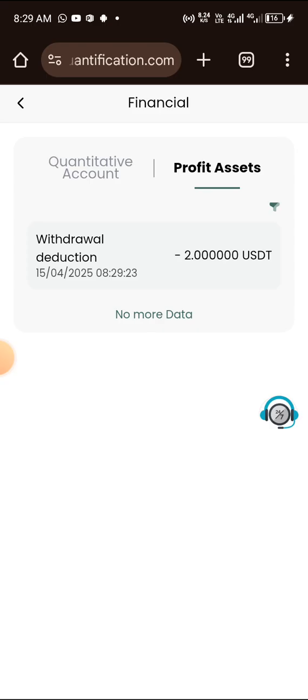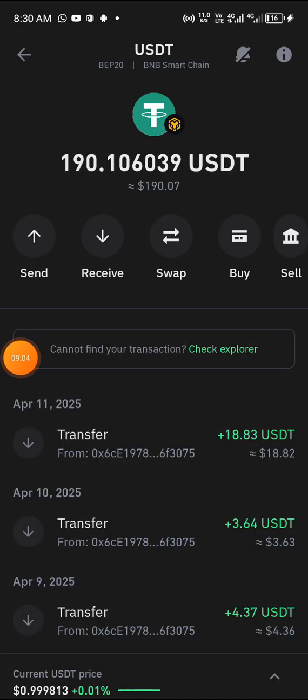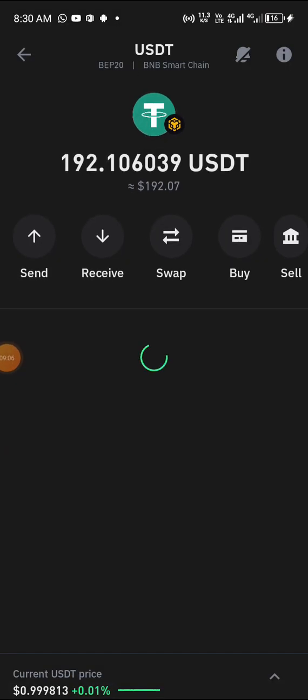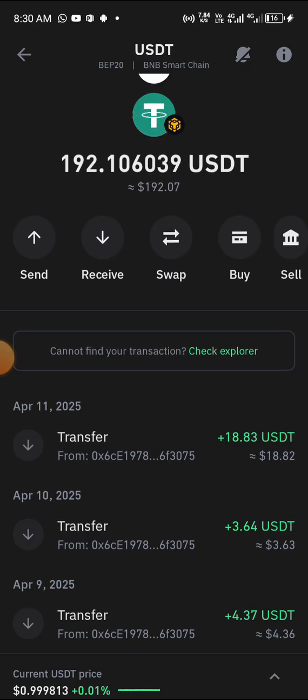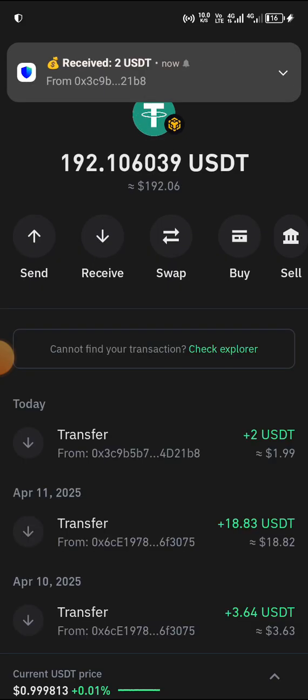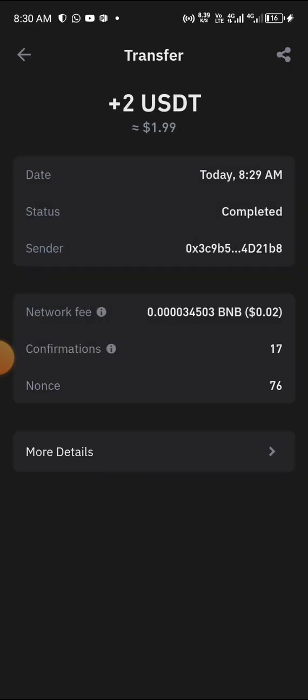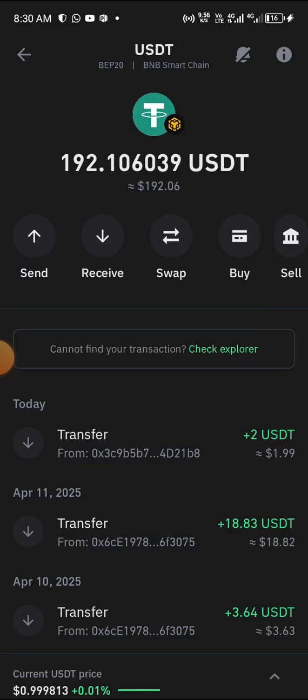So I'm going to my Trust Wallet right now to see if the money is actually there. I am here in my Trust Wallet. Let me refresh this page. As I refresh the page, you can see the money has been added, 192. As you can see, this is it. You can see the notification right now. So that is just how the platform works. Immediately you will see the money.